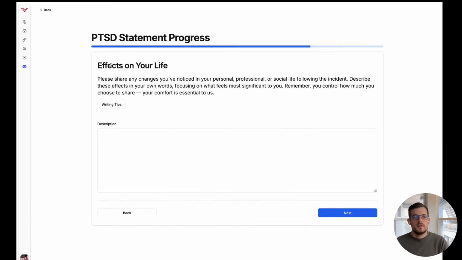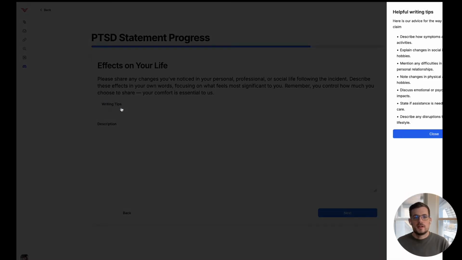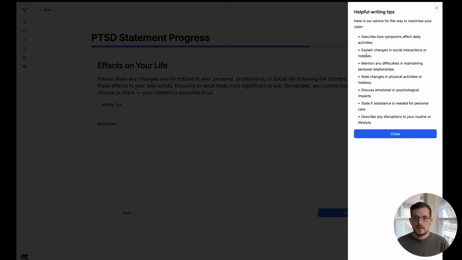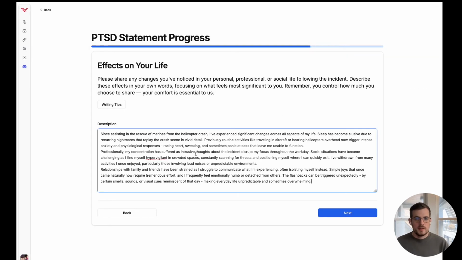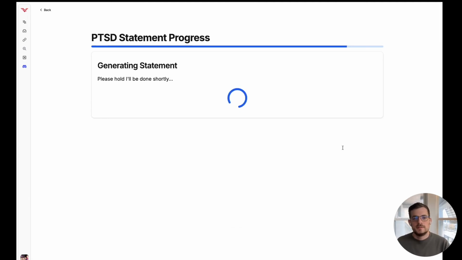Okay, so once you get to here, this is basically effects on your life. This is where you would want to share as much or as little as you can about the event itself. Okay, you can always follow the writing tips right here, but I already have kind of a pre-made statement I'll put in there. So once you're happy with that, you can go ahead, hit next.